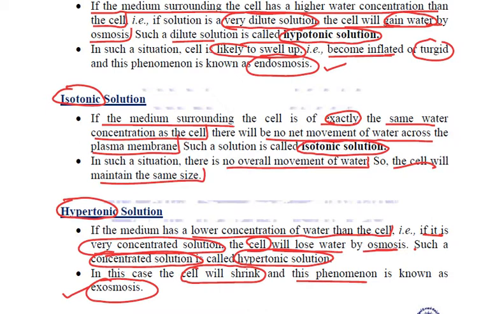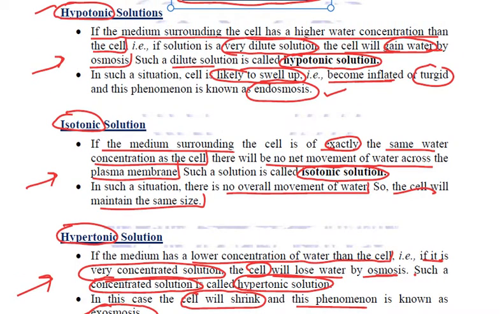Whether it is endosmosis or exosmosis, both are types of osmosis, but we have differentiated. Why? Because in endosmosis water is moving inside the cell, and in exosmosis the water is moving out of the cell. So these are the three types of solutions. If we keep a cell in a hypotonic solution, it will swell. If we keep it in a hypertonic solution, it will shrink. And in isotonic solution, there will be no change.